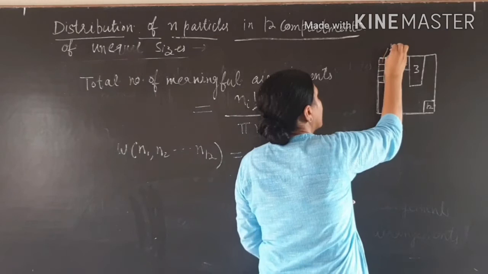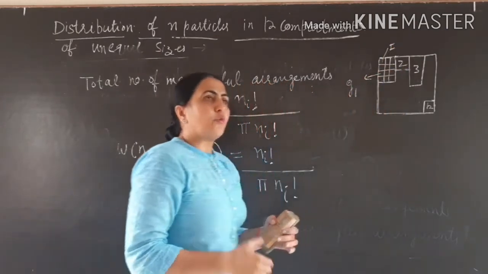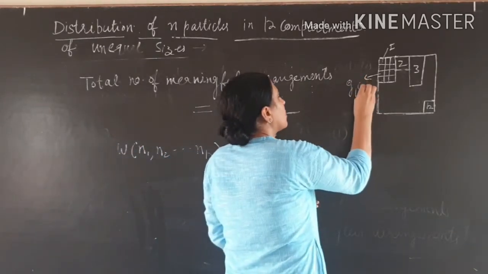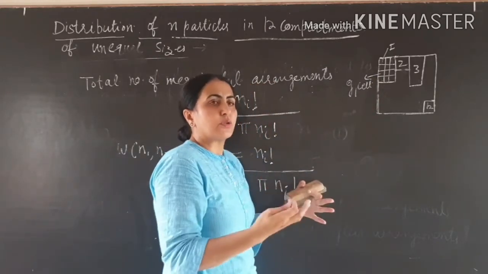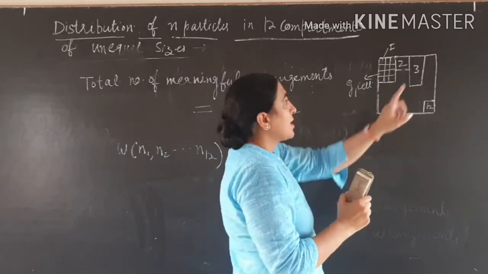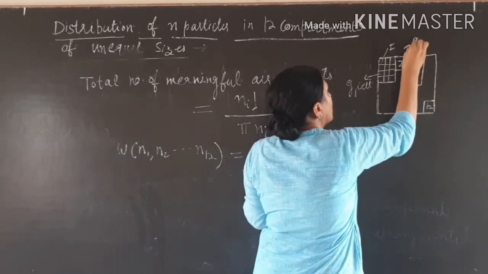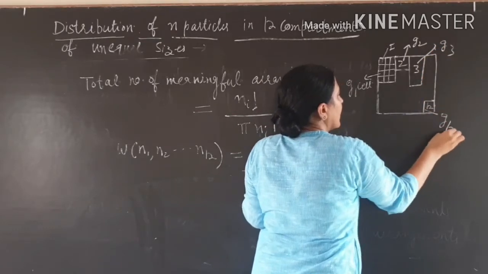So we divide the first compartment into G1 cells. Division of compartments into cells means small portions of equal size. Then the second is divided into G2 cells, the third into G3 cells, and the k-th into Gk cells.